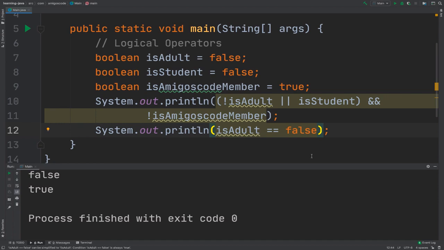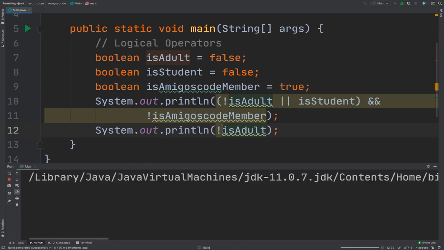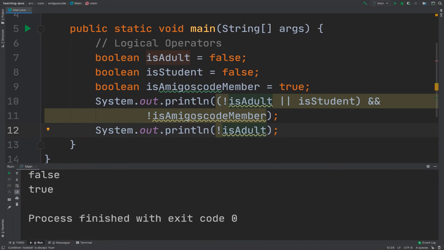But you don't have to do that, because the value itself of this variable is actually a Boolean. So what you can do is simply get rid of it, and you can say is adult, and then this will tell you true or false. False, is not an adult. And then if you want to check whether is not an adult, you simply flip the value as we learned, with the exclamation mark, run it, and then it's true. So is not an adult is indeed true because this variable currently is false.